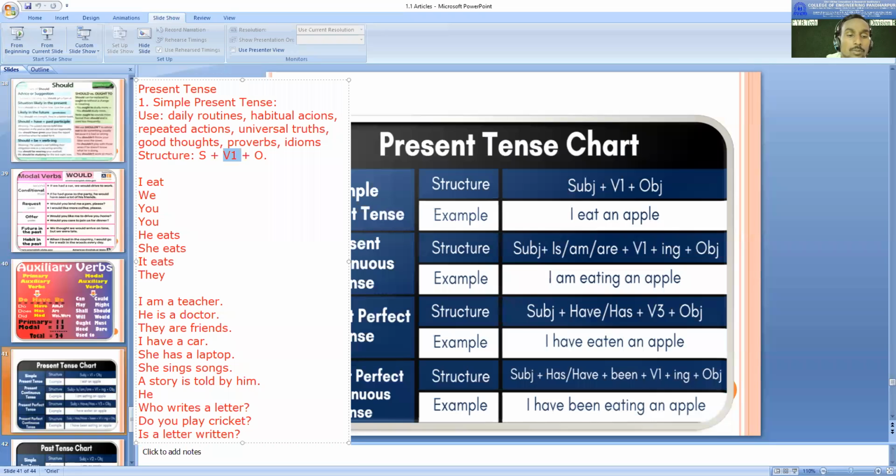What is V1 of told? Tell. Is it tell or tells? Tells. What is the object here? The story. Now can you relate? He tells a story. Which tense is it? Simple present tense. So both sentences, "A story is told by him" and "He tells a story," are in simple present tense. This one is in active voice, this one is in passive voice, both are simple present.